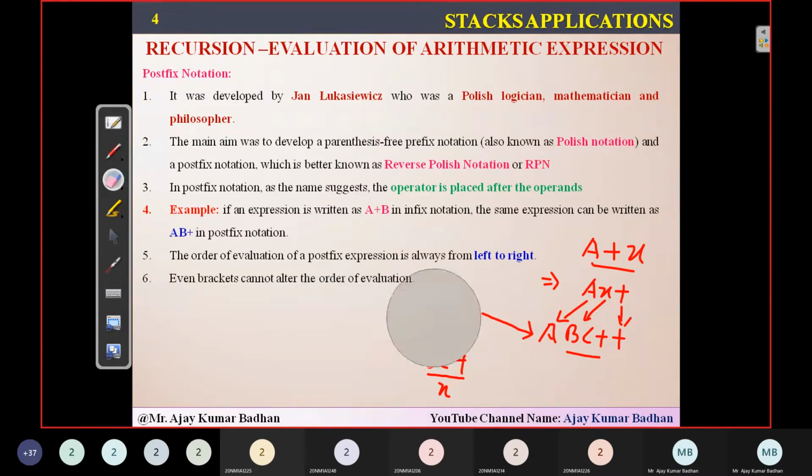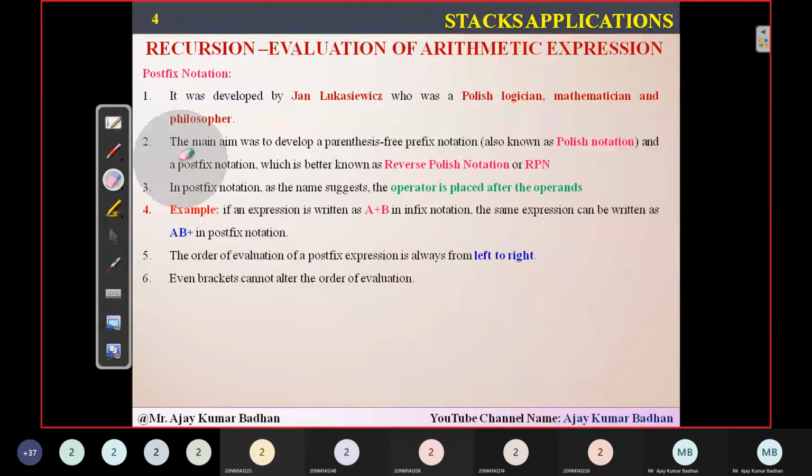So whenever you're given such a kind of expression, first you have to remove the brackets. A plus, suppose B star C. Multiplication I'm doing. First, whatever the expression is present in this bracket, I need to solve and remove these brackets. So what it becomes? B C star, isn't it? So A plus B C star. Now, if you see, this entire thing is one expression.